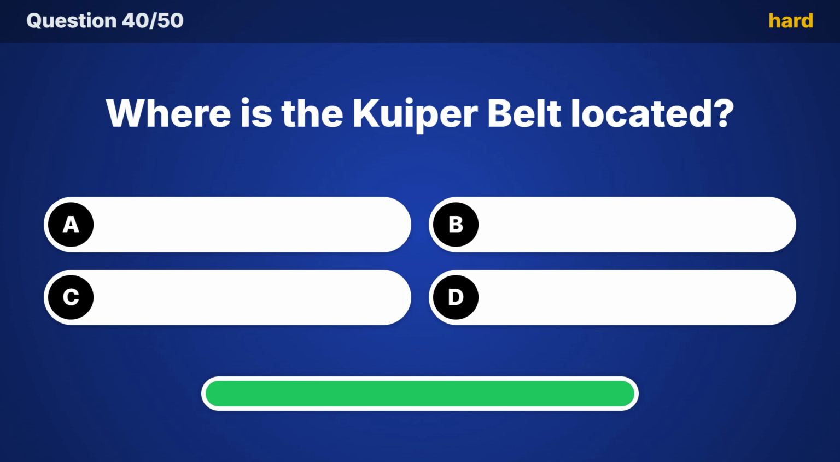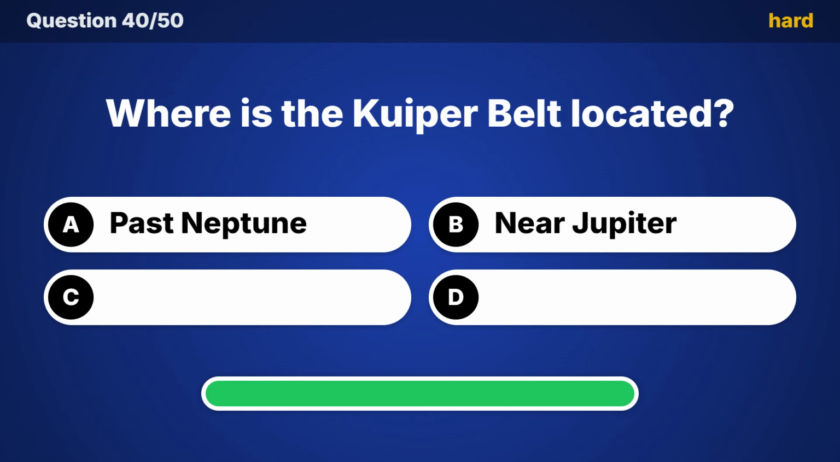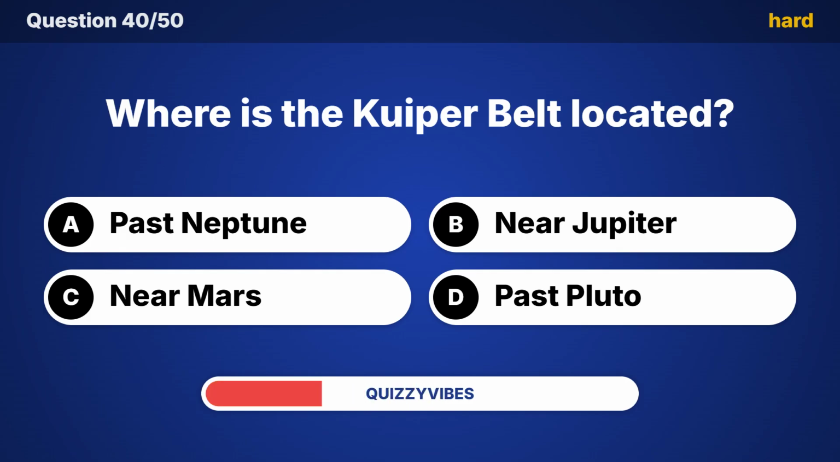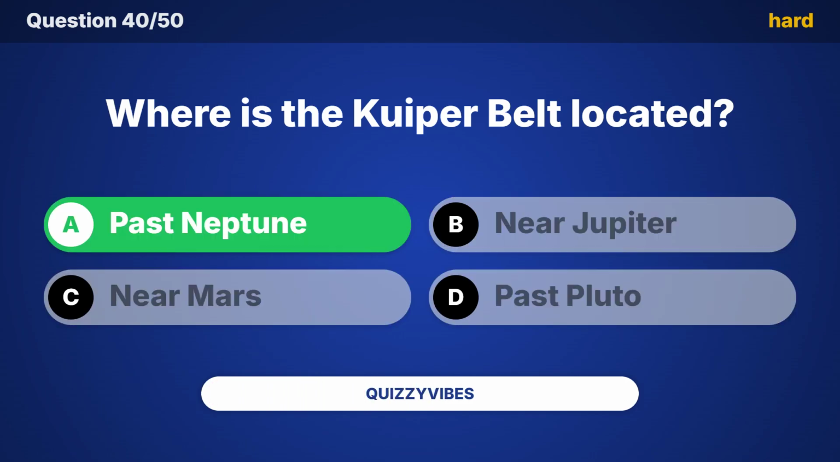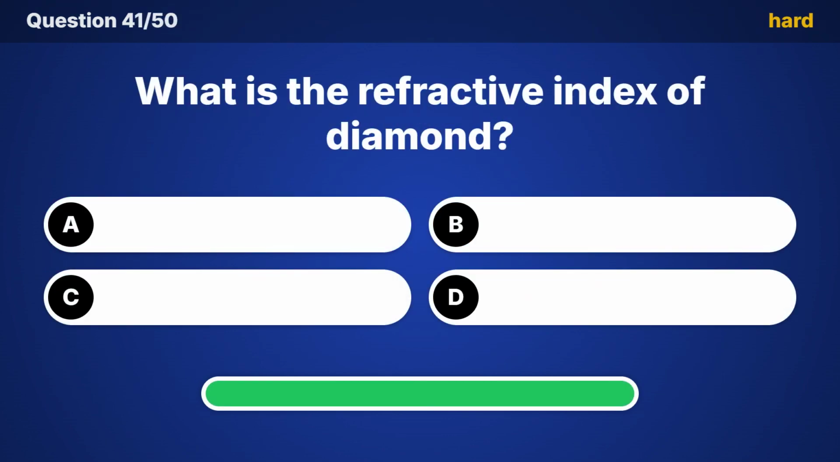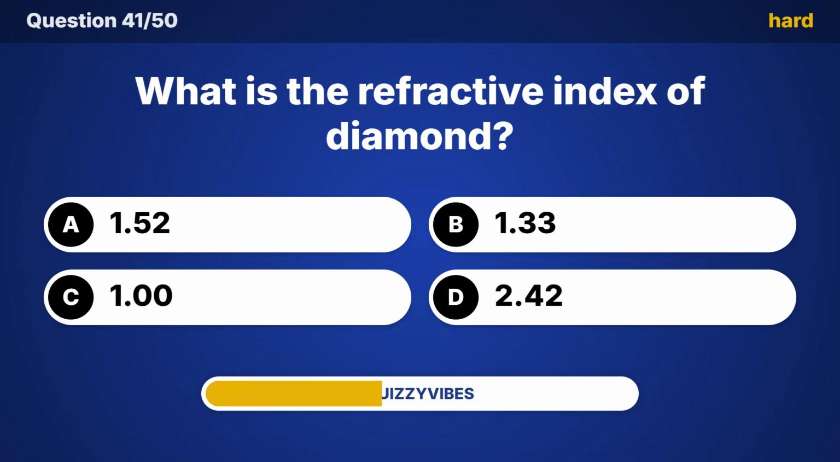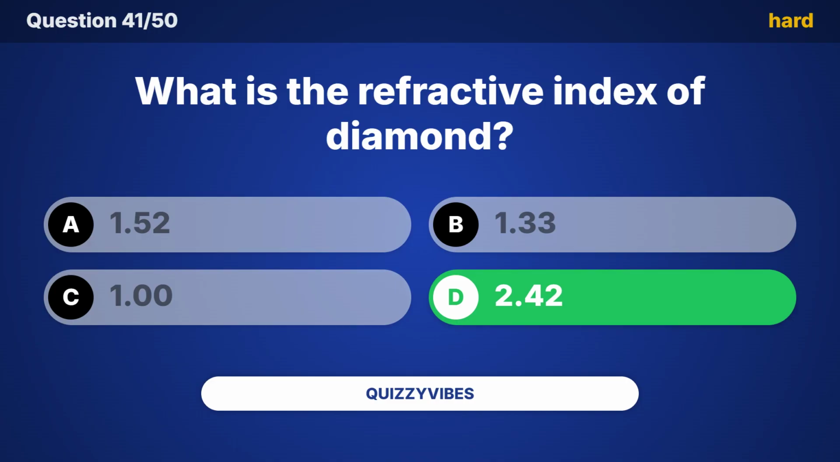Where is the Kuiper belt located? And the answer is past Neptune. What is the refractive index of diamond? The correct choice is 2.42.